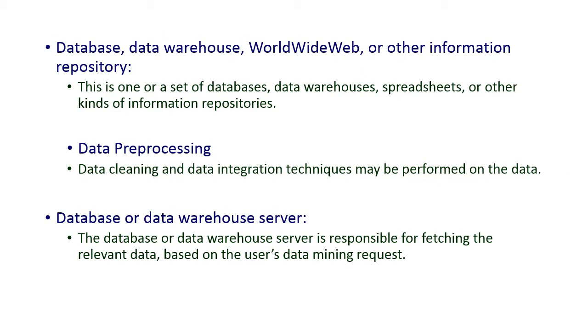The first one is information repository. In the information repository, we have a set of databases, data warehouses, World Wide Web and other information repositories. That is, a collection of databases may be there, and other data warehouses, spreadsheets, video and audio files and all other information repositories will be there. From these we can collect the raw data.